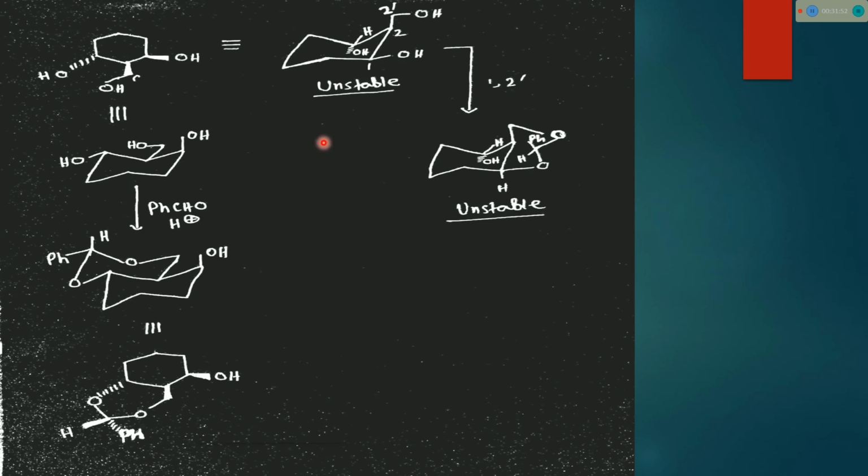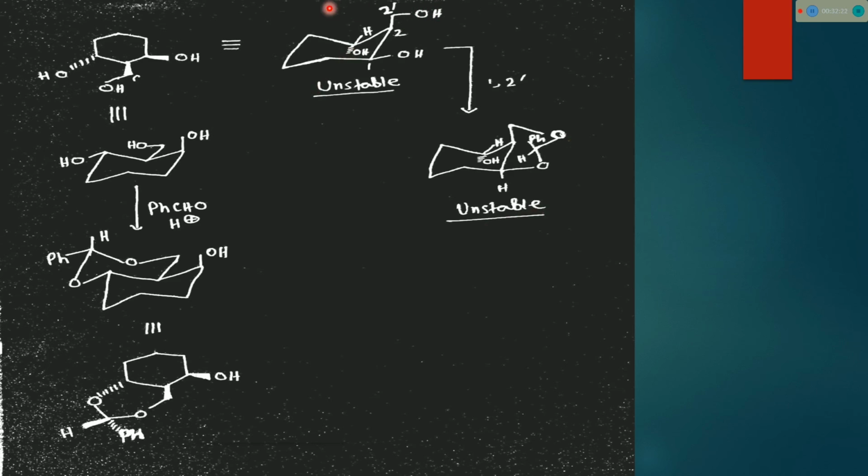If one assumes this chair form is possible, then we will find two stable chair-like forms. But in this case two chairs are formed, yet this whole geometry is like a cis-decalin kind of geometry, so it's unstable.